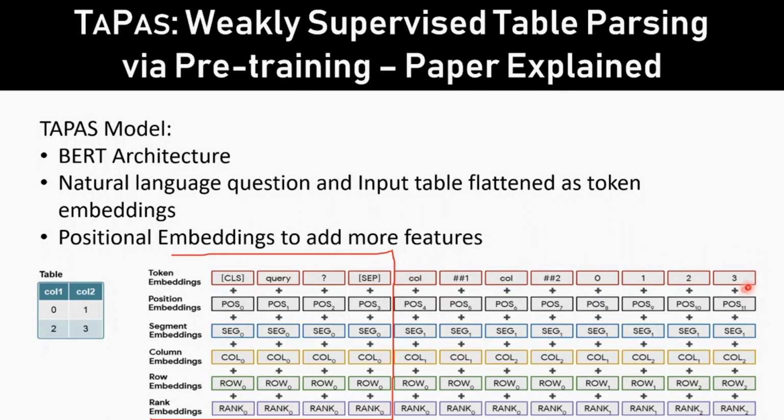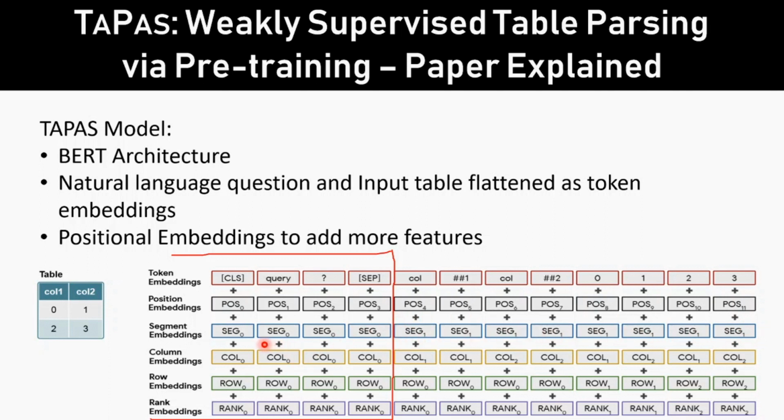Positional embeddings are used for setting the index. So the second row, if you see, is actually an index. It starts from 0, 1, 2, 3, 4, in sequence until the last token. So it is like an index column. Segment embeddings are used for separating your query and the input data. For a query, your segment embedding will have the value 0, and for data it will have the value 1.